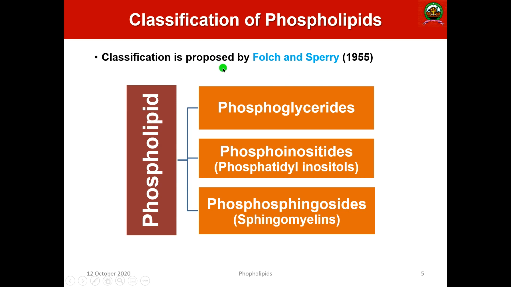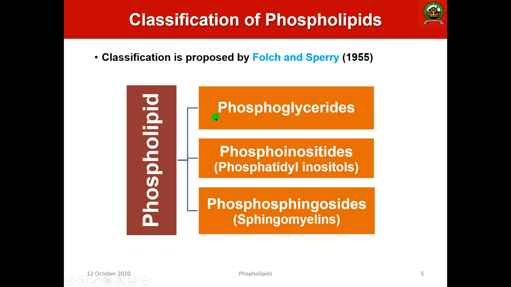This classification is proposed by Fox and Sperry, 1955. As per this classification scheme, the phospholipids consist of three main types of molecule.